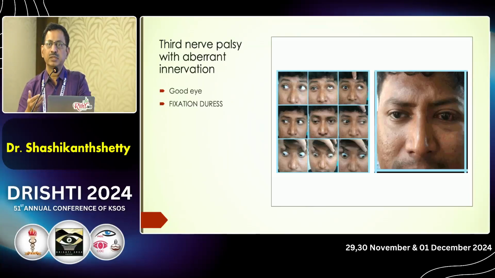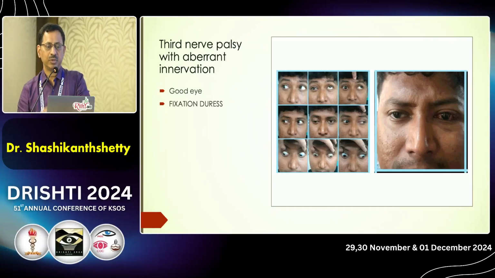In patients with third nerve palsy with aberrant innervation, we don't operate their affected eye, we operate their non-affected eye. When we operate the non-affected eye, we create a fixation duress, so we reduce their deviation in the primary position as well as improve their ptosis.